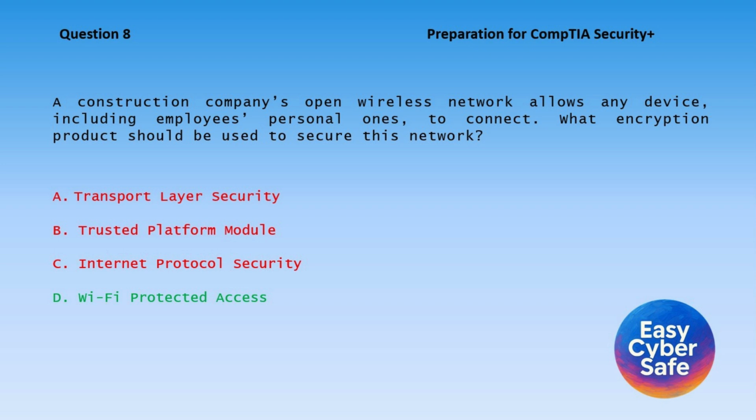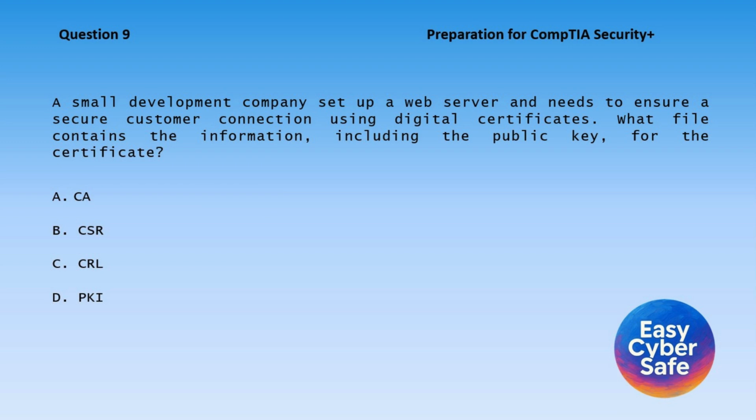Correct answer, D. Wi-Fi protected access. WPA, especially WPA3, secures wireless network traffic, addressing the company's need to encrypt its open network. Transport layer security secures application data. Trusted platform module protects hardware encryption, and Internet protocol security is for endpoint traffic, none of which target wireless network security directly.